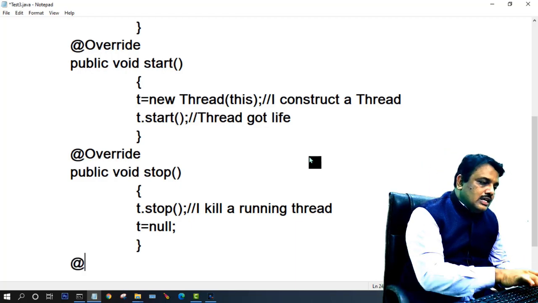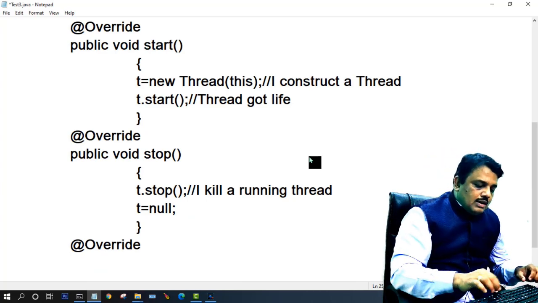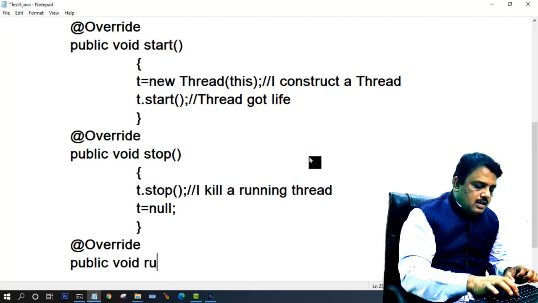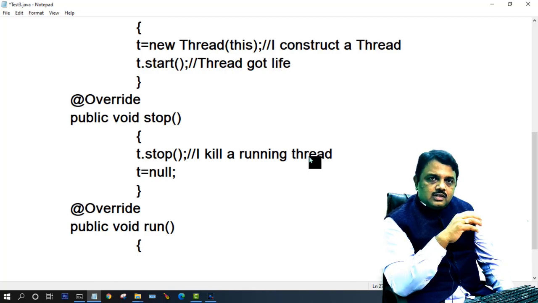Now, at last, @Override, I just write here public void run. Tell me one thing: run is a method of which interface? Runnable.